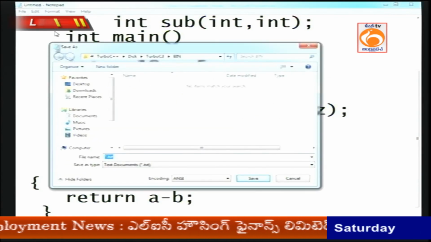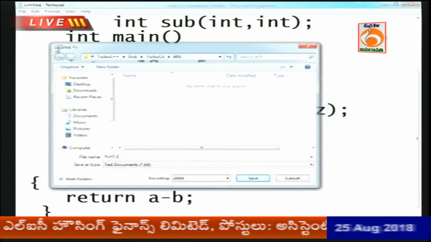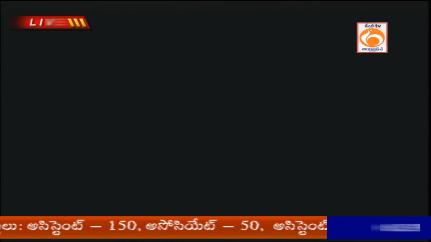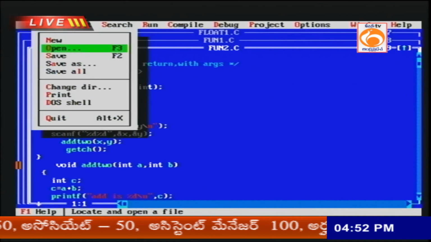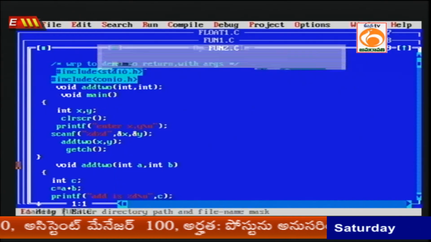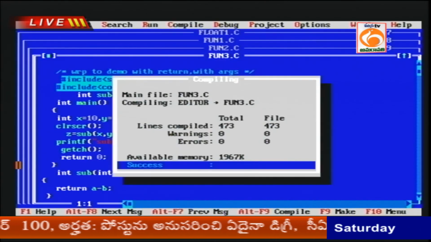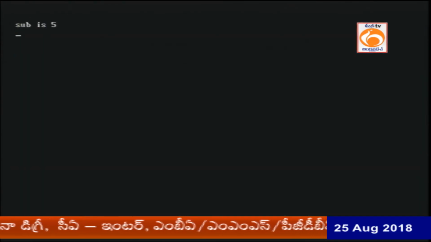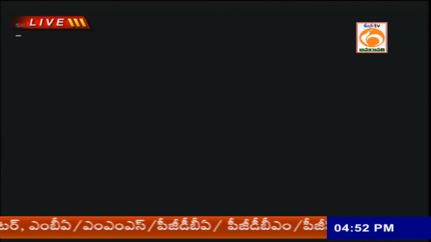Now I want to save this as function3.c, and compile function3.c. If I run this program, check it, what is the answer? Subtraction is 5.